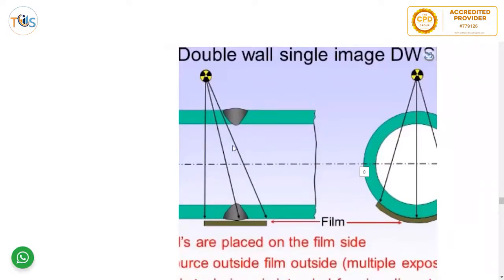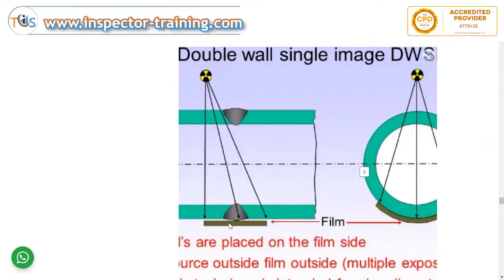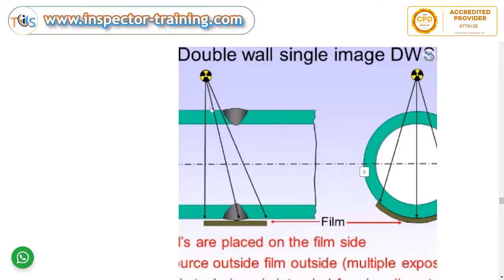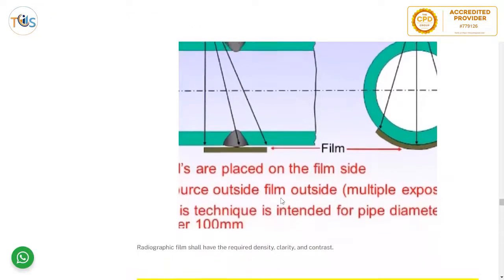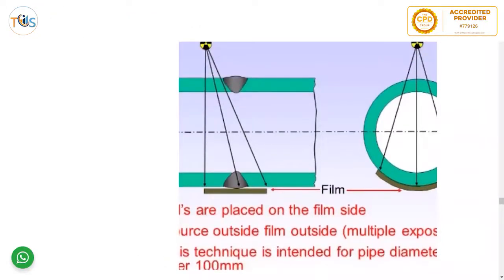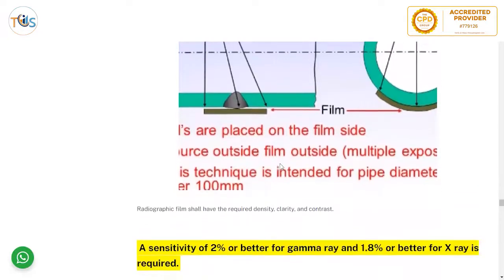So the rays actually pass through 2 walls, the top part of the pipe, bottom part of the pipe, the wall thickness of the pipe, and then onto the film. But the actual image we are interested in is a single view. We are just looking at this weld, not both the welds. It could be a double image, double wall, double image if it covers this weld as well. So this weld will be shown somewhere here on the radiograph because of the angle it is taken.